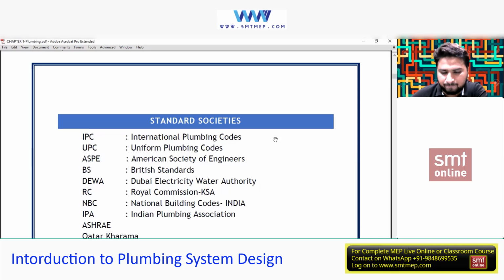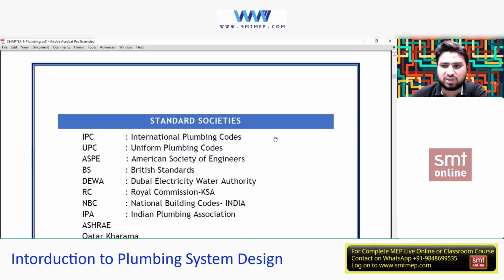For example, there are different application codes. You can see there are a number of application codes over here, like IPC, UPC, ASPE, British Standard, DEWA, and so on. We need to opt for one. Now, how do we need to opt for any one? Why? Because these codes are made